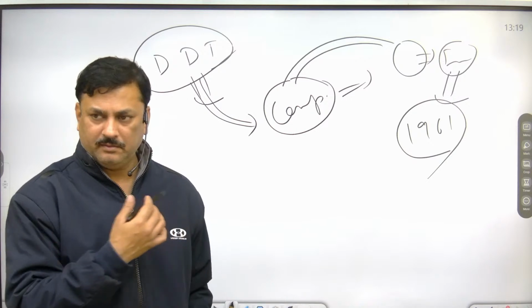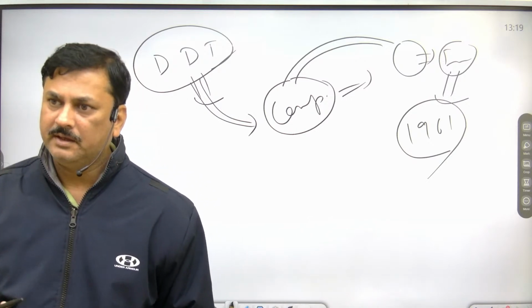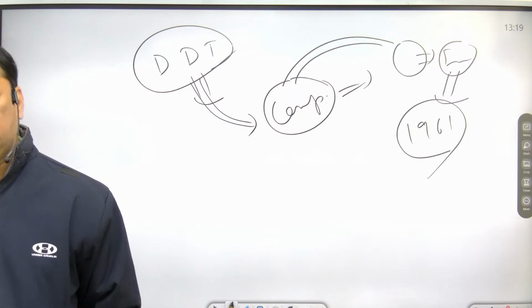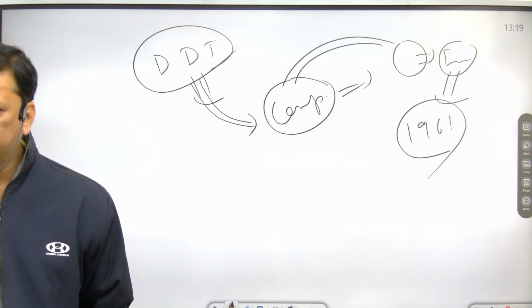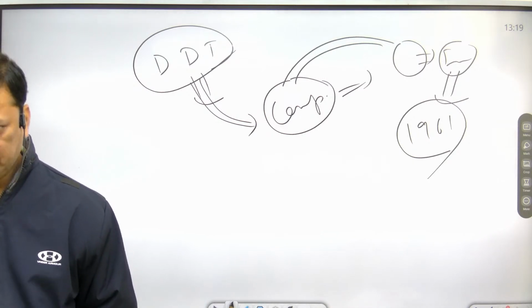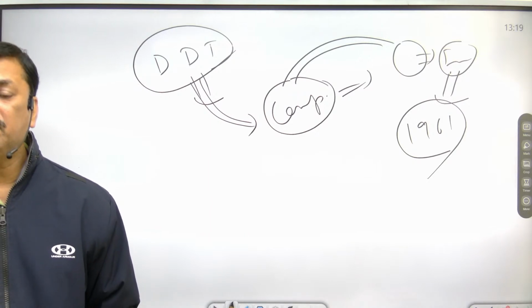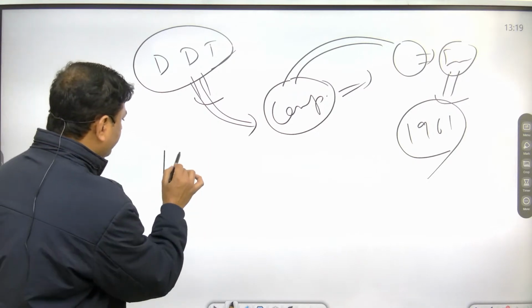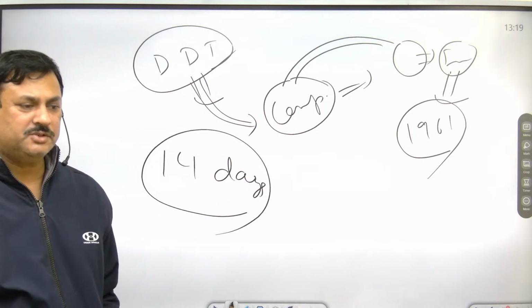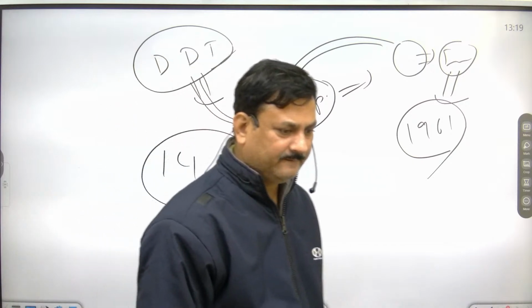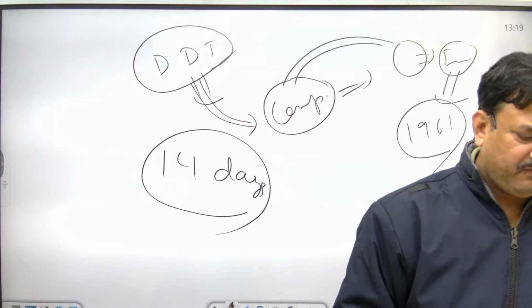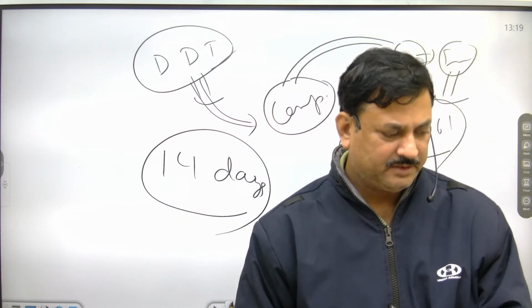dividend, that company has to pay. This is what we have discussed, and these all are what? Direct tax. Within 14 days, the company has to pay.